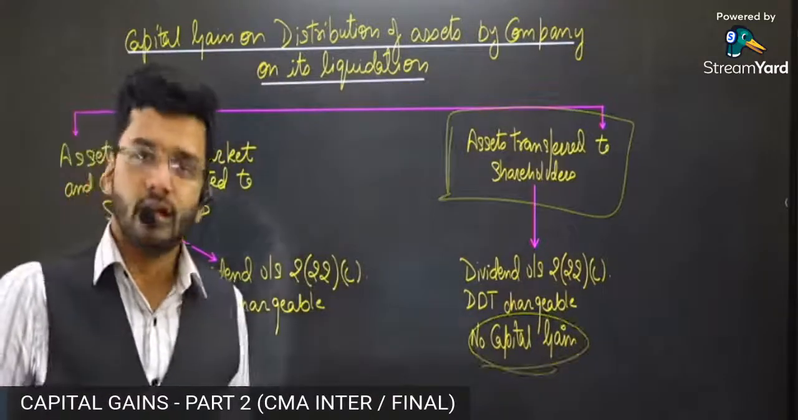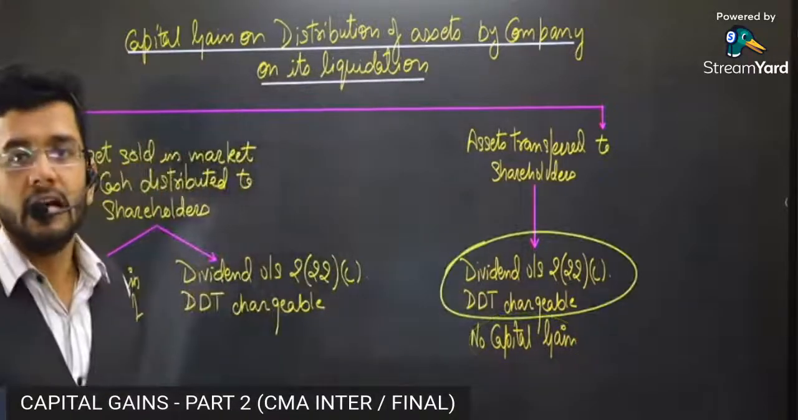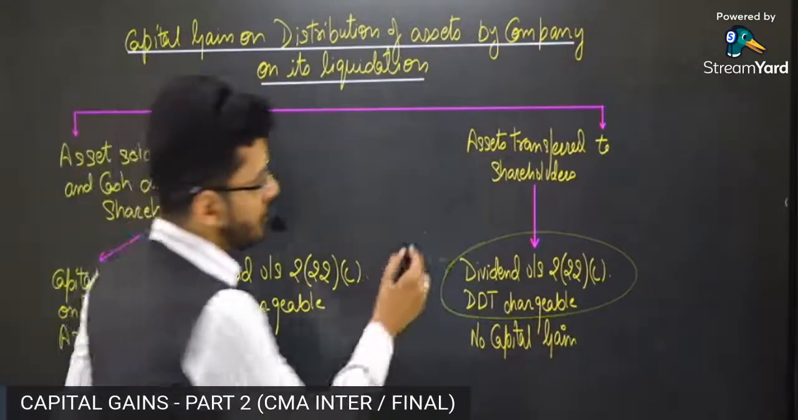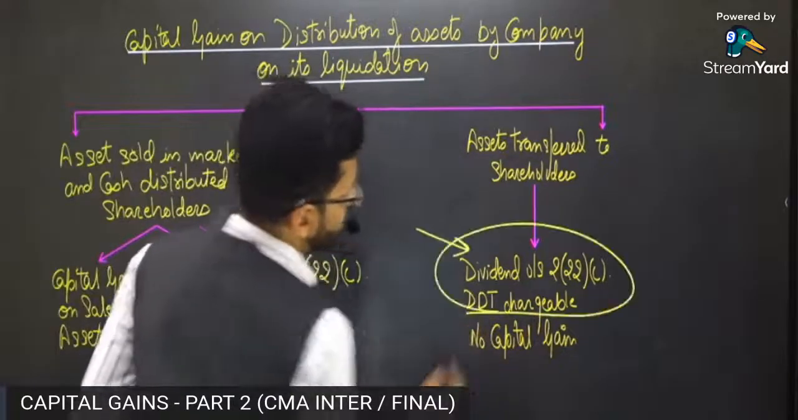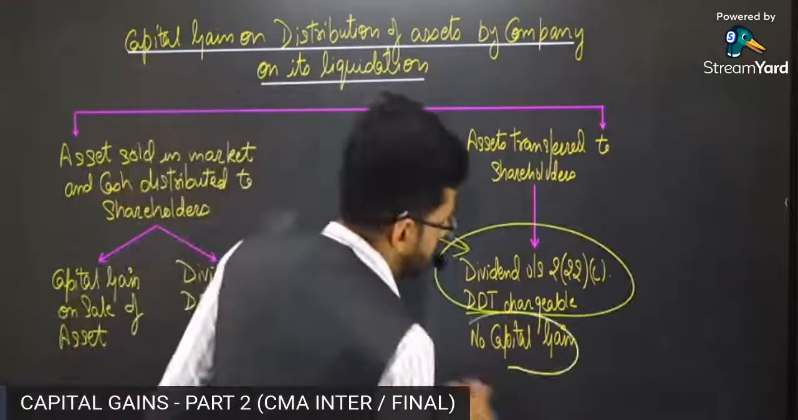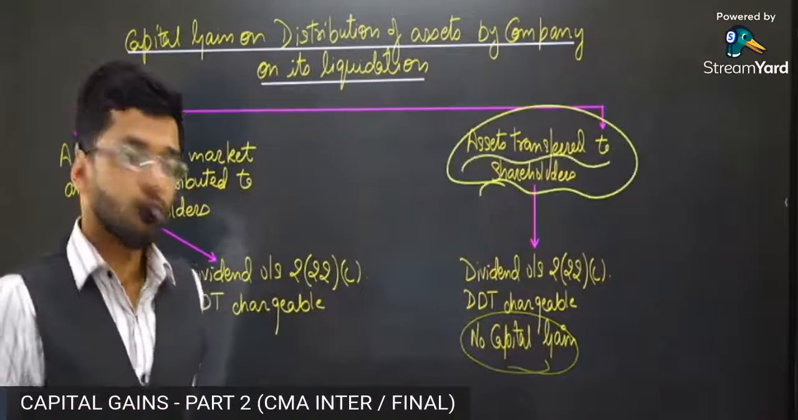But yes, we are going to study income from other sources where dividend will definitely accrue. It will be subject to dividend. Okay, we'll study this particular concept in our income from other sources chapter. So dividend taxation will accrue, dividend income from other sources will accrue, but capital gain tax will not accrue if the assets are being transferred to the shareholders directly. So that is the principle.